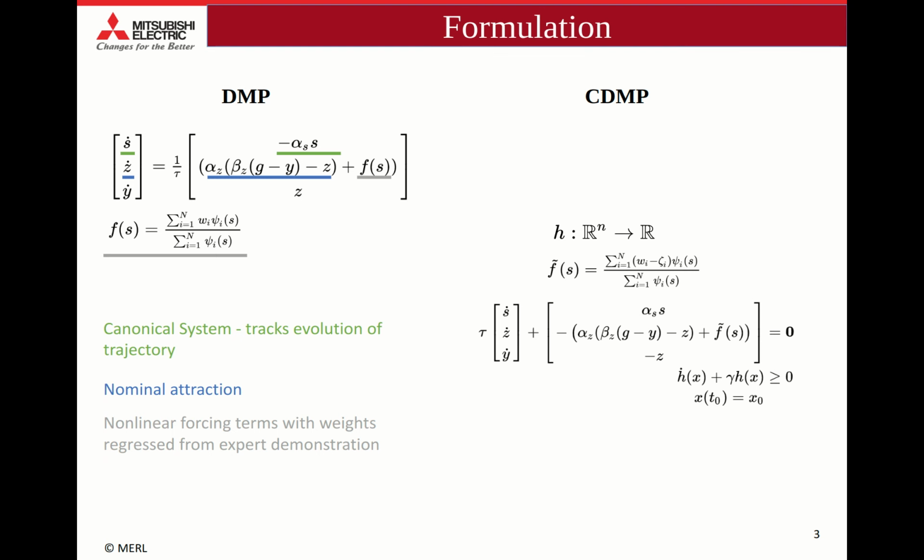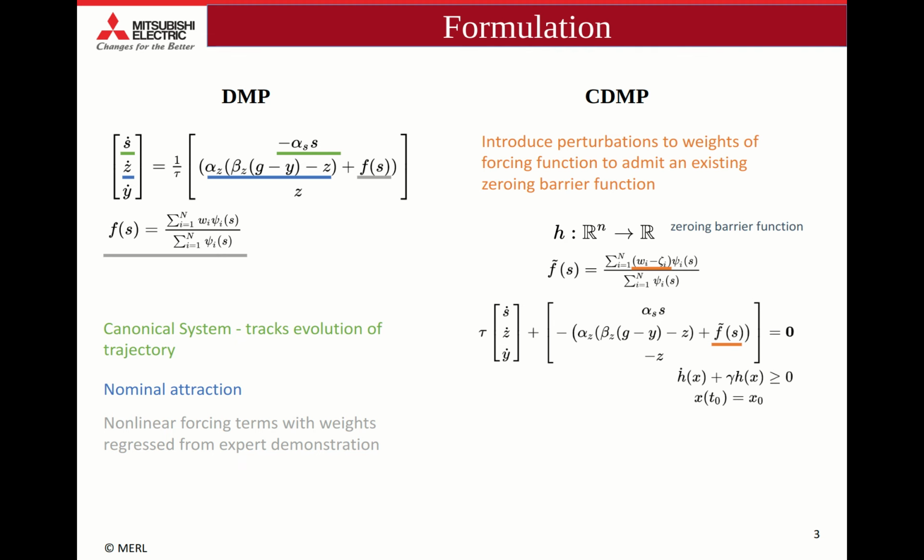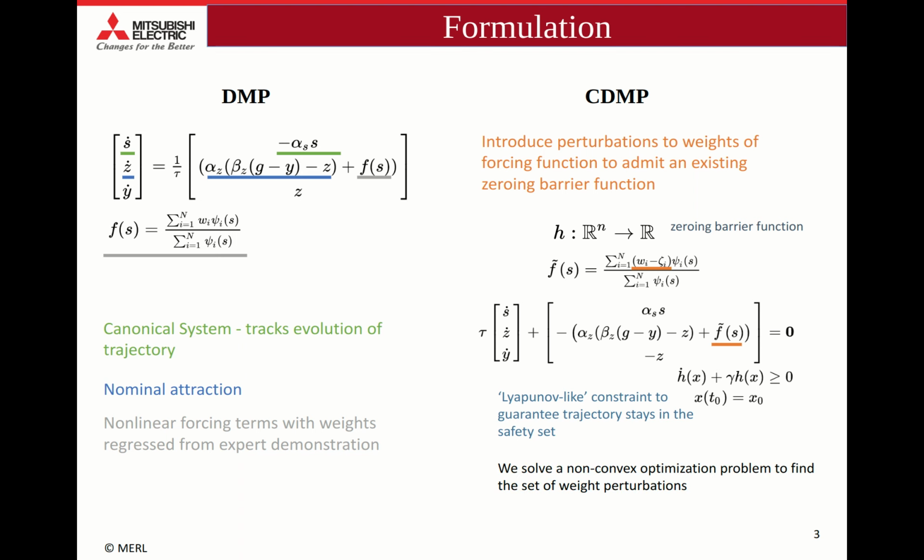We introduce perturbations to the weights of the nonlinear forcing term so that the DMP can admit a zeroing barrier function, or ZBF. What this means is that the DMP, with its modified forcing term, obeys a Lyapunov-like inequality involving the ZBF that guarantees that the DMP's trajectory will stay within a predetermined safety set. We solve a non-convex optimization problem to find the weights to satisfy this ZBF inequality.